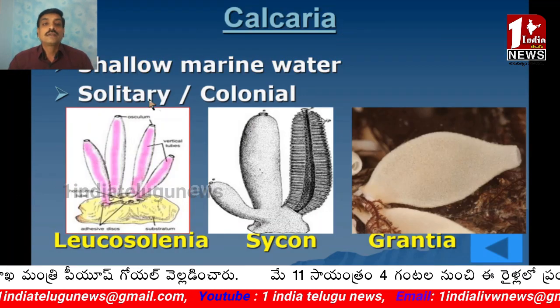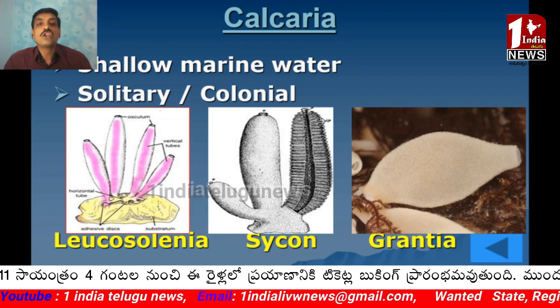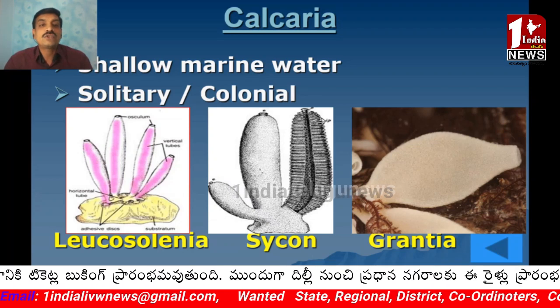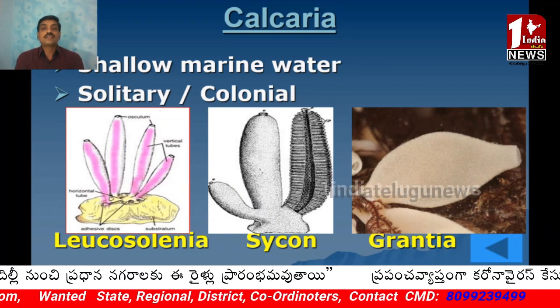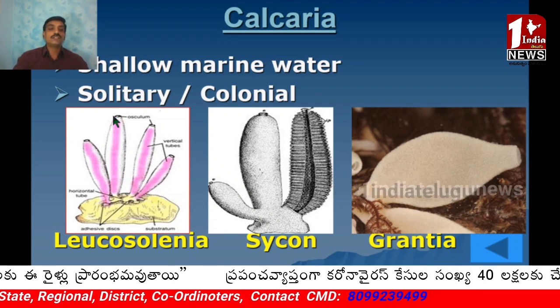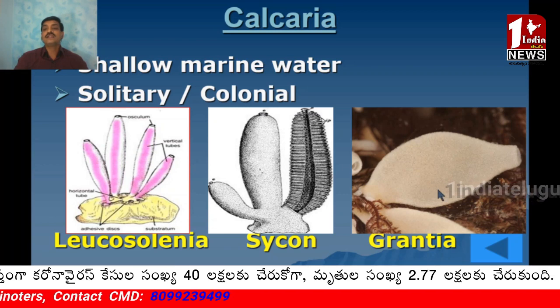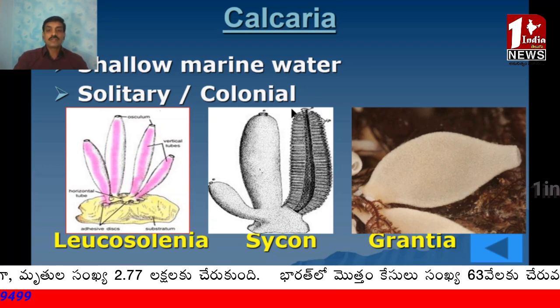Calcarea sponges live in shallow marine waters, and they may lead a solitary or colonial mode of life. The examples include Leucosolenia, this one is Leucosolenia, and Sycon, and Grantia. These are the examples for Calcarea.